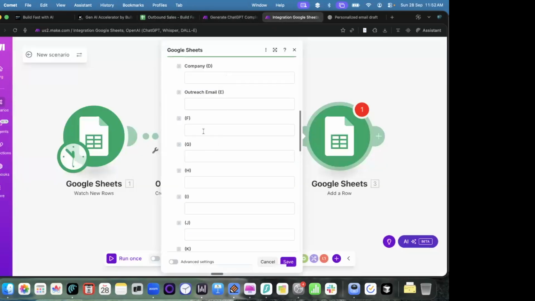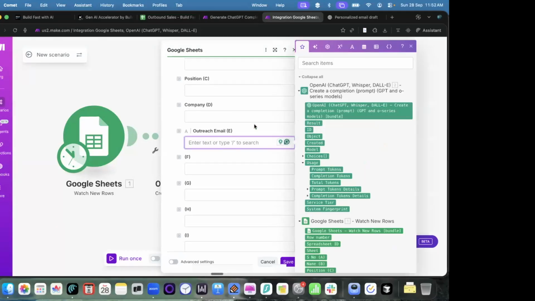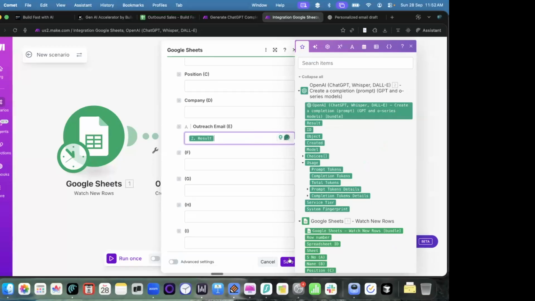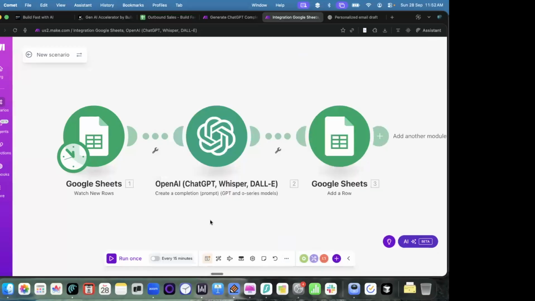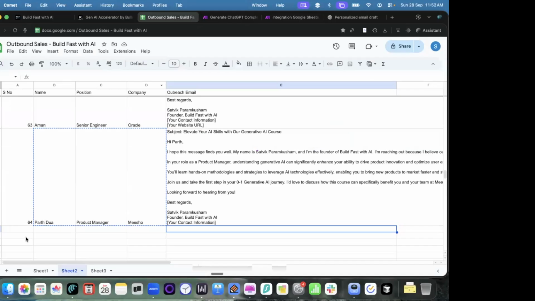So I'll just go back and I'll just choose column E. In column E, what I'll do is I'll copy paste the result of ChatGPT and I will just save it. Done. My automation is done. So now whenever anyone new applies,